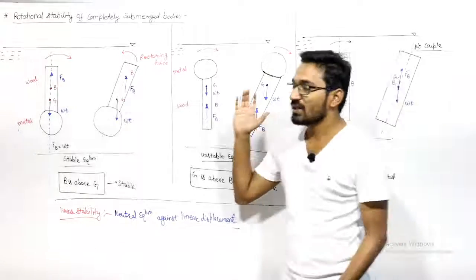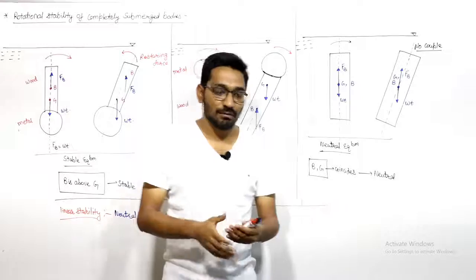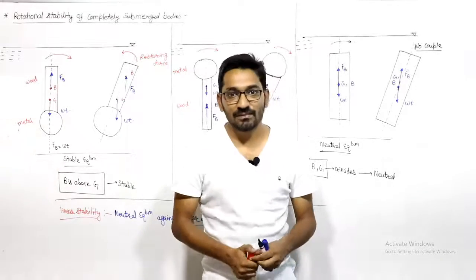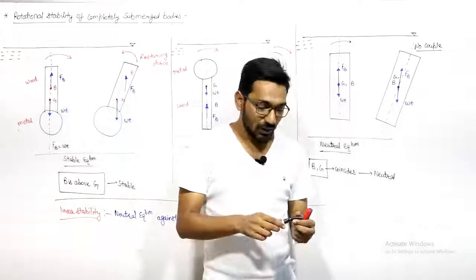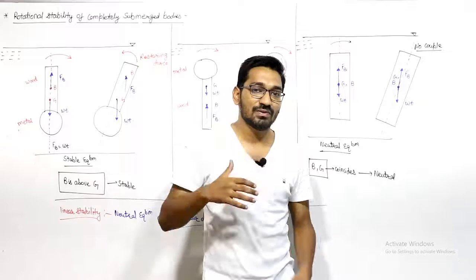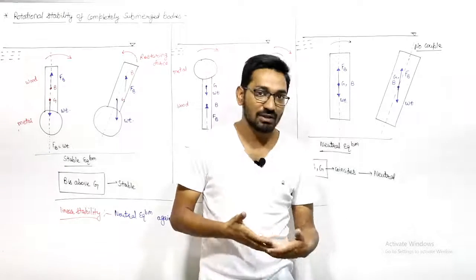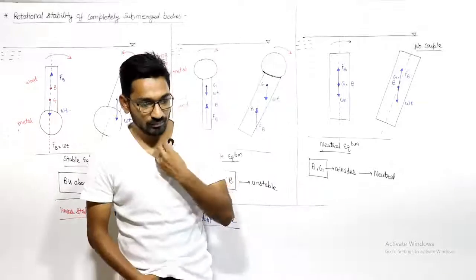So this is all about the rotational stability of the completely submerged bodies. When the bodies are completely submerged, if the center of buoyancy is above G, then it is stable. If the center of gravity is above the center of buoyancy, it is unstable. If they coincide with each other, there is neutral equilibrium.